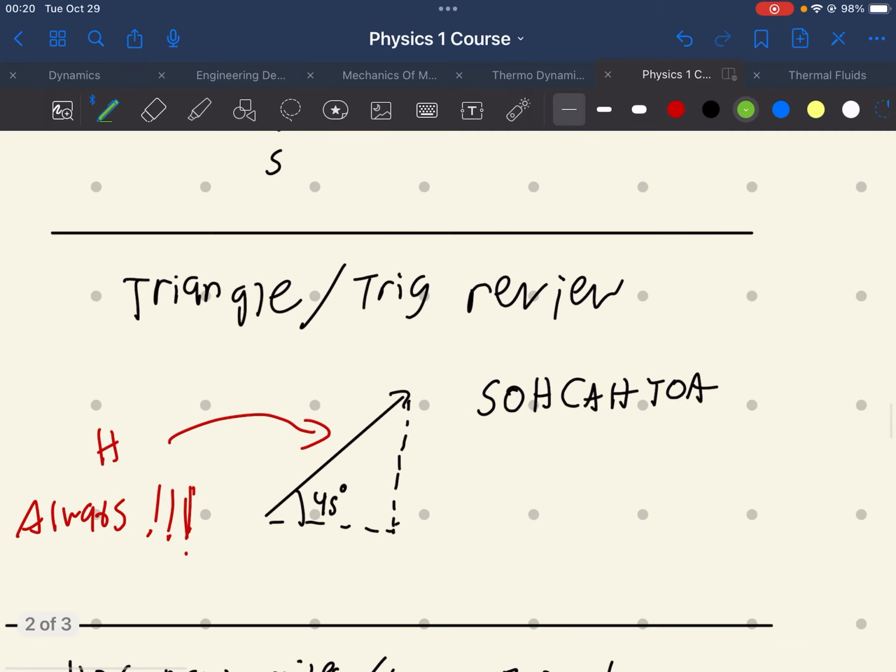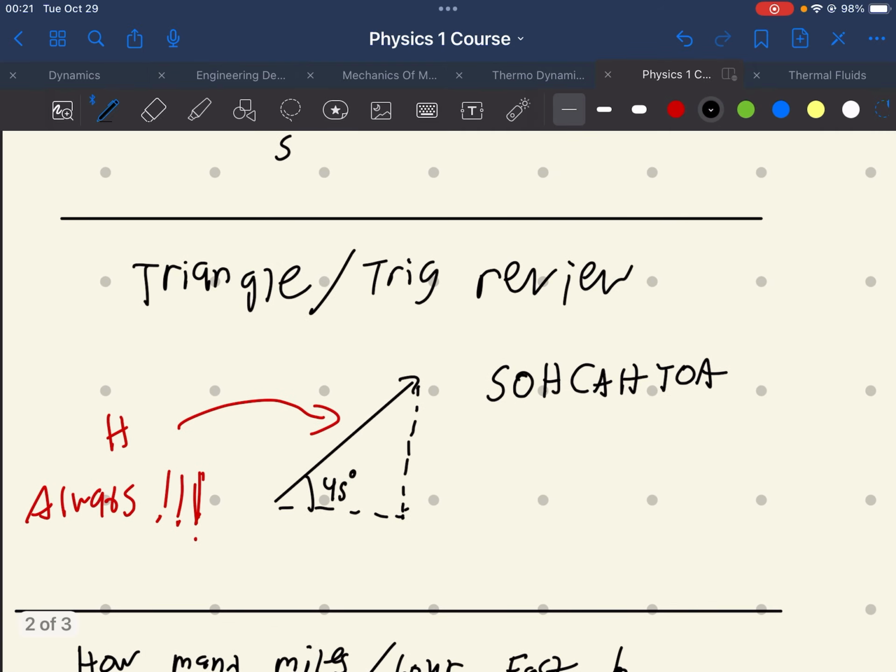Let's take a look at our trig again. So we're looking at trig, right? SOHCAHTOA, our favorite friend. Sine of theta is equal to the opposite over the hypotenuse. Cosine is equal to the adjacent over the hypotenuse. And tangent is equal to the opposite over the adjacent. These are all functions of theta. So, this is basically the way that we're going to be able to describe a vector.